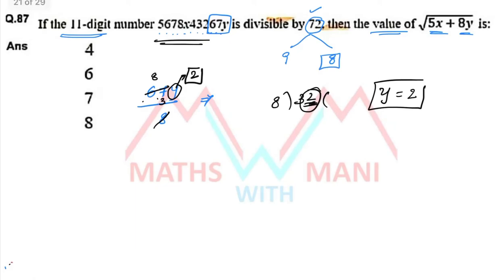Sum of the digits is divisible by 9. Our digital sum is divisible by 9. So here the number is 5678x43267 and y is equal to how much? 2. So now this number is divisible by 9, then I can calculate the value of x. Yes or no? Okay.